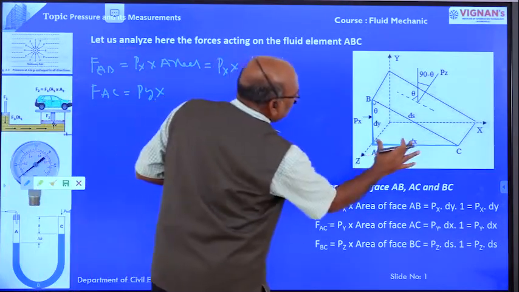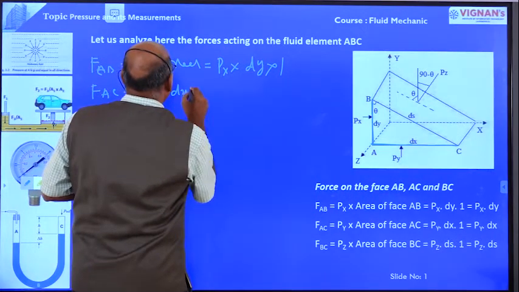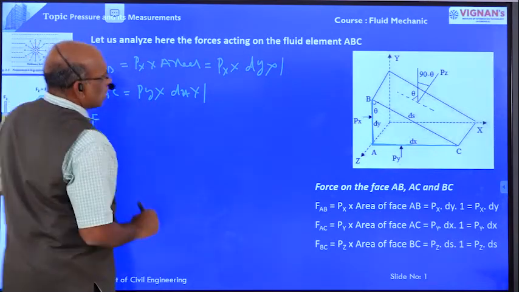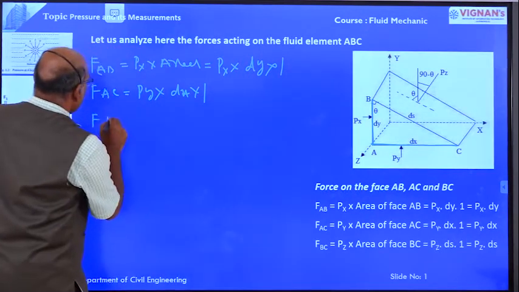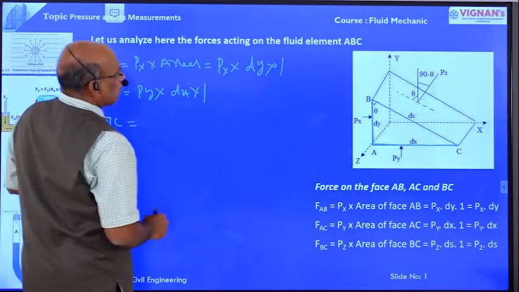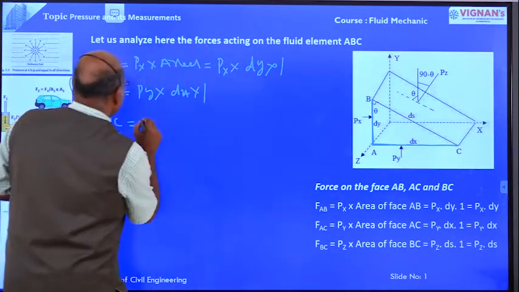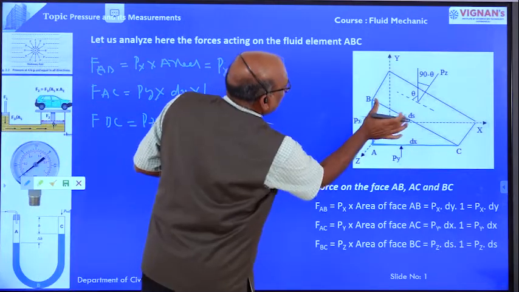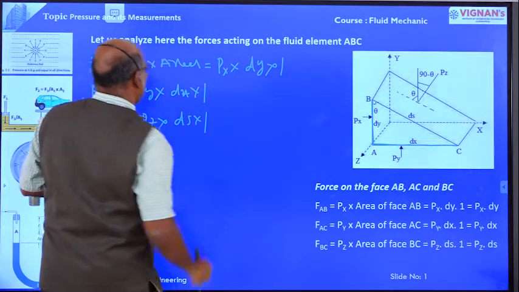The area is the length of the fluid element dx, and the width is 1. Now the force on BC equals the pressure on BC, Pz, into the length of the fluid element ds into 1.